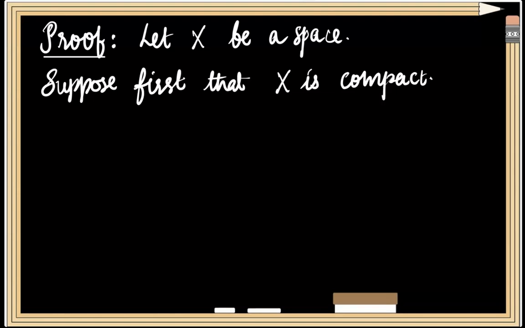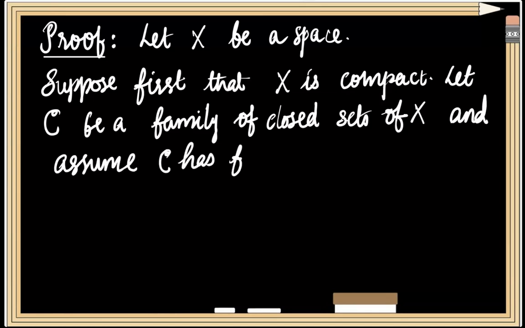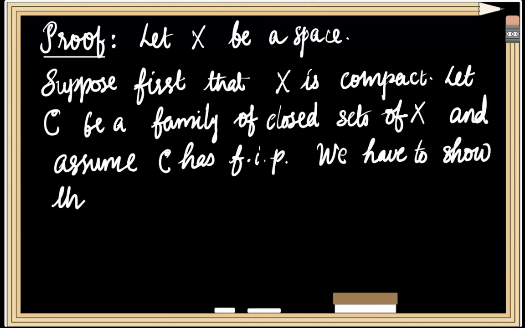For this, let us consider a family, say C, of closed subsets of the space X and assume that this family has FIP. We have to show that this family has a non-empty intersection. That is, we will need to show that the intersection of C over all C element of this family is non-empty.